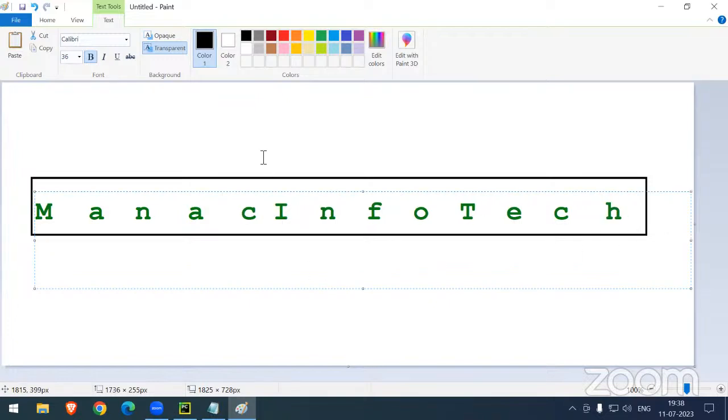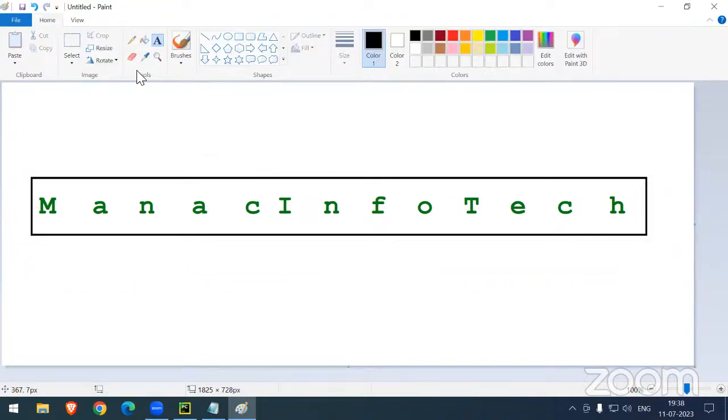Okay, perfect. Now we can see this entire box, how I am dividing it into some parts: first part, second part.